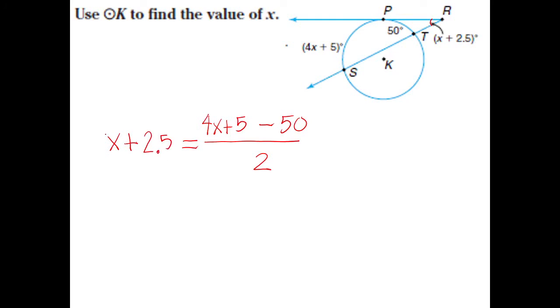Now, what are you going to do with this? Multiply both sides by 2. Cancel, and distribute.